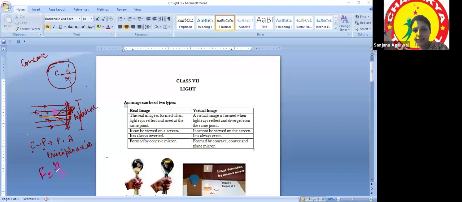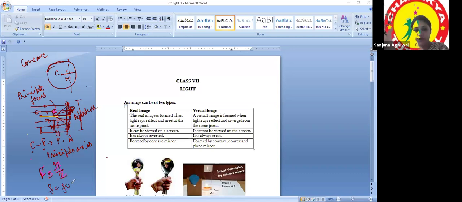That distance lies exactly in between C and P, which means it is half of the radius of curvature. So the point where they are meeting is known as the principal focus. Please mark capital F as principal focus. And the distance from C to pole is the radius. If I measure the distance from F to P, this is known as small f, which is the focal length.